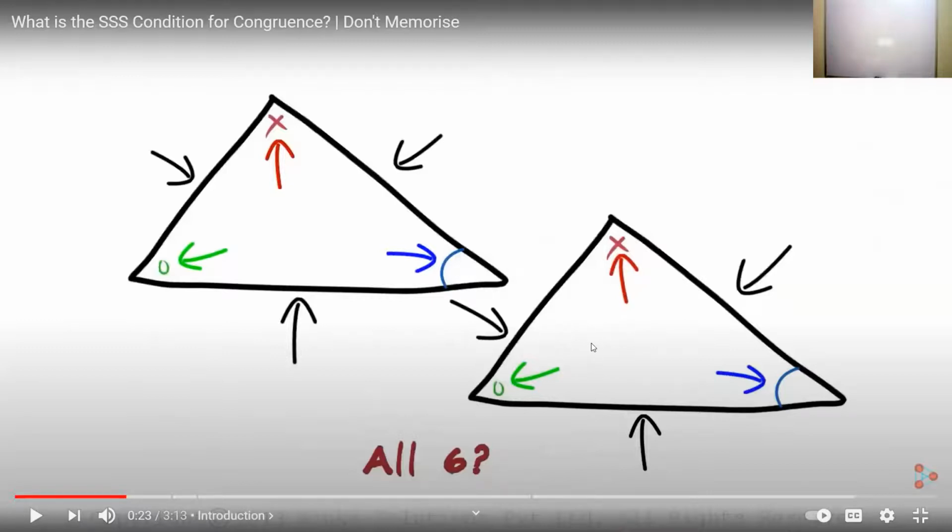Obviously they are congruent. लेकिन क्या हमको अगर दो triangles को congruent show करना है, तो is it always necessary to prove that all the 6 elements, 3 sides 3 angles मिला करके total elements कितने हो गए? 6 elements हो गए. So do we always have to prove that all the 6 elements are equal to each other? तभी हम बोल सकते हैं triangle congruent है? ऐसा नहीं है. आपको सारे 6 एलिमेंट्स की जरूरत नहीं है.